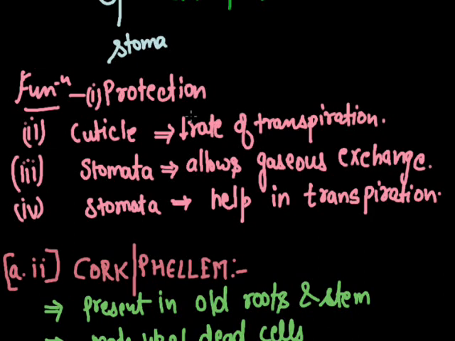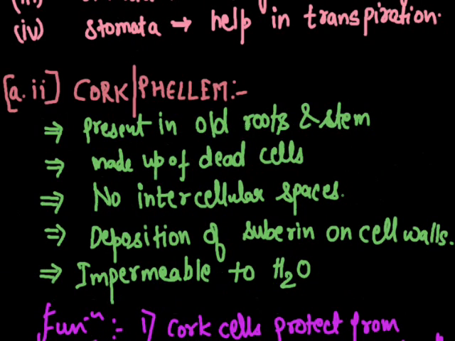Next is the cork or phellem, which is present in old roots and stems, made up of dead cells with no intercellular spaces. They have a deposition of suberin, an excretory waste substance, which is deposited on the cell wall and makes it impermeable to water and gases.